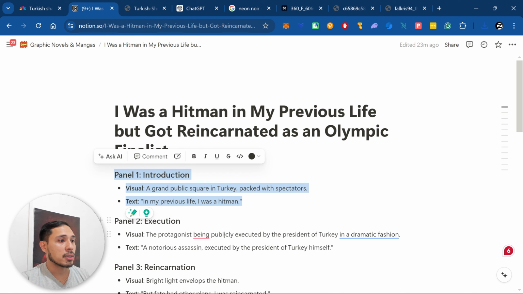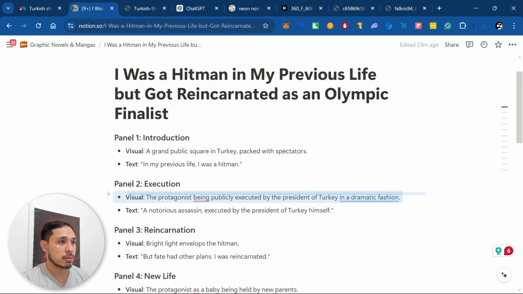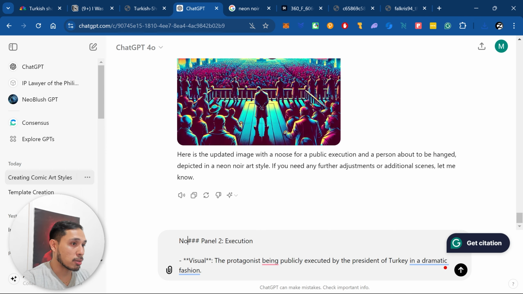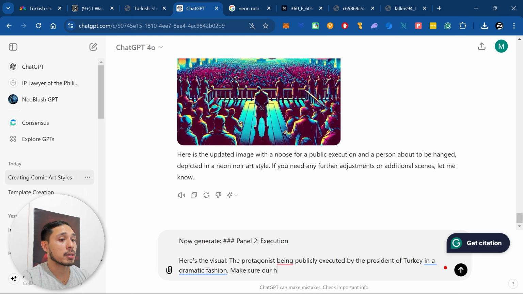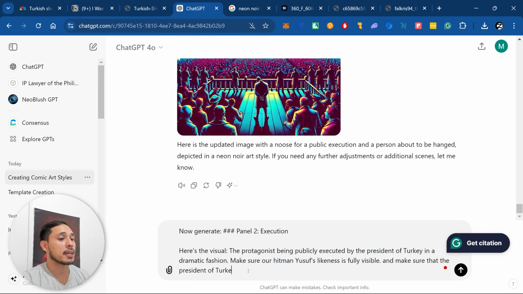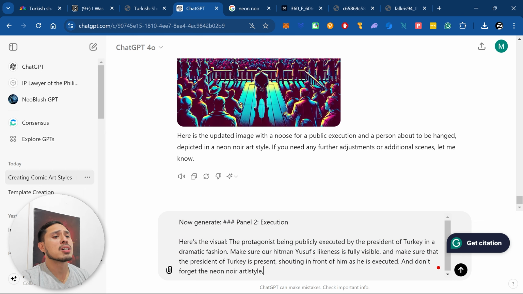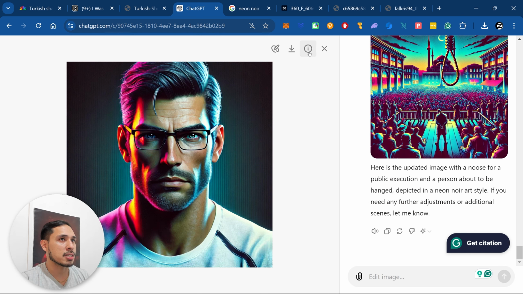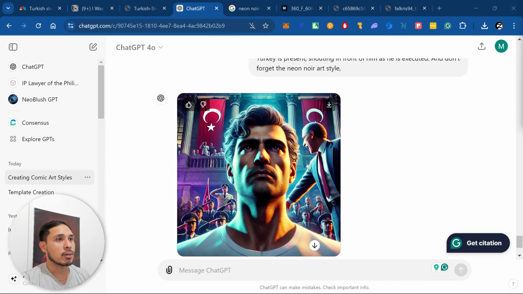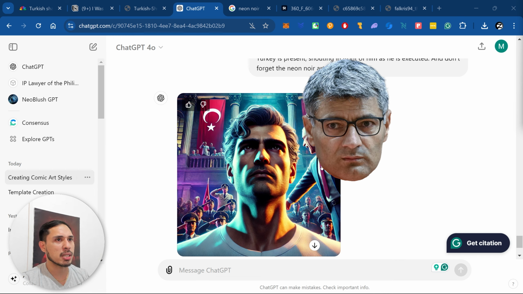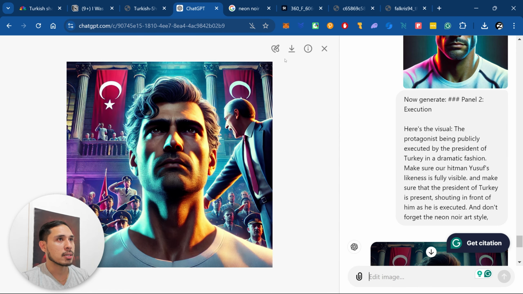So now I want to generate the second panel, the execution. Just gonna paste it here. Now generate panel. Here's the visual. Make sure our Hitman Yusuf likeness is fully visible, and make sure that the president of Turkey is present. So just to make sure, I'm gonna copy this image and paste it here, just so he won't forget what Yusuf looks like. Okay, I can see the resemblance here, but it's lacking the noose. He's supposed to be hanged. Let me use in-painting here. There needs to be a noose hanging around.